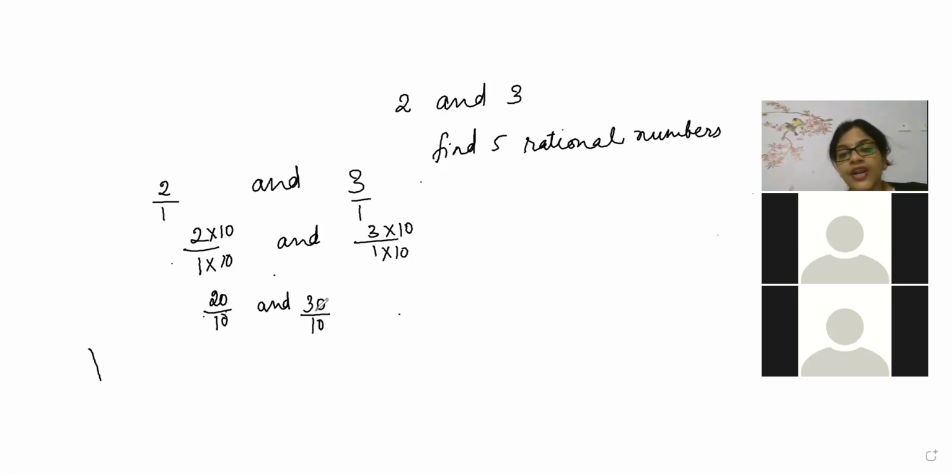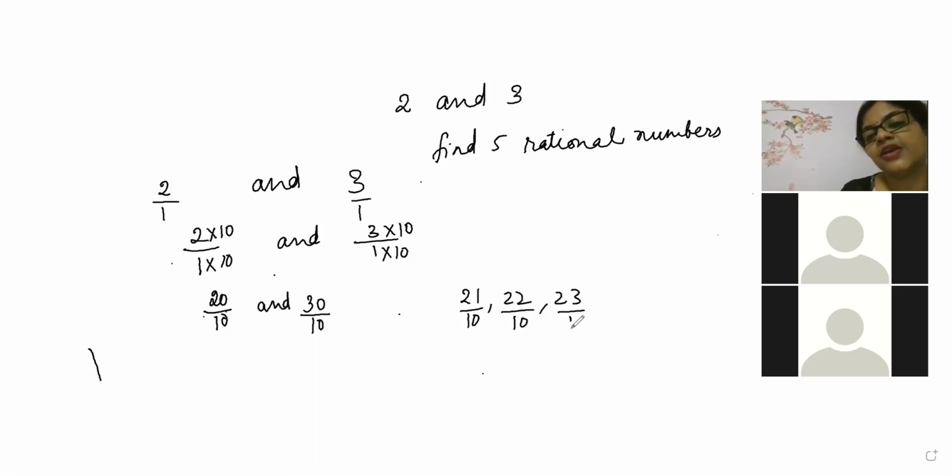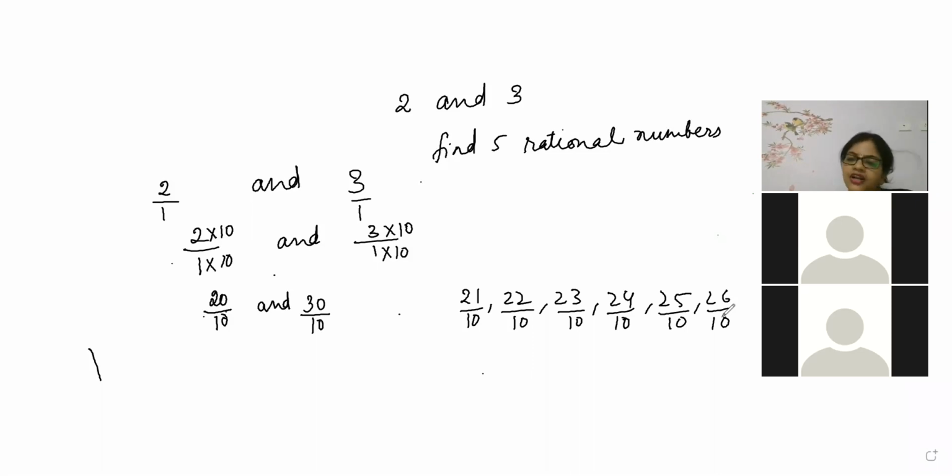Now, beta, between 20 by 10 and 30 by 10, Naresh will be telling, auntie, now I will be able to find more numbers inside it. What will I be writing? 21 by 10, auntie, 22 by 10, 23 by 10, 24 by 10, 25 by 10, 26 by 10. So I'll be able to get all these numbers. I hope my children understood this.